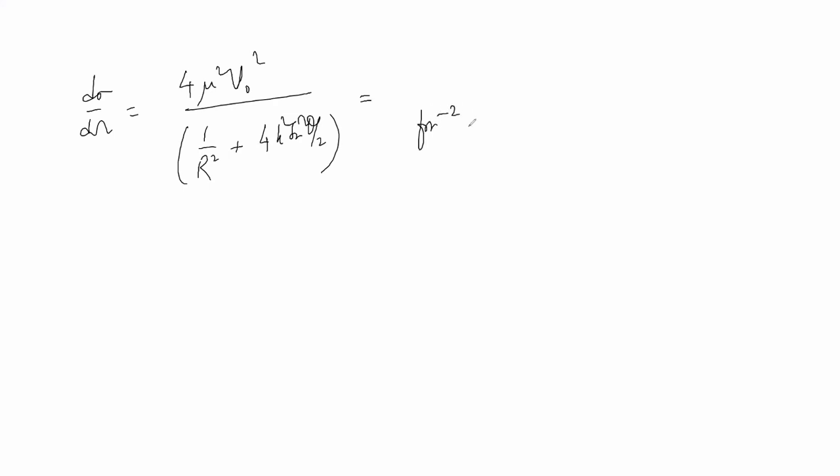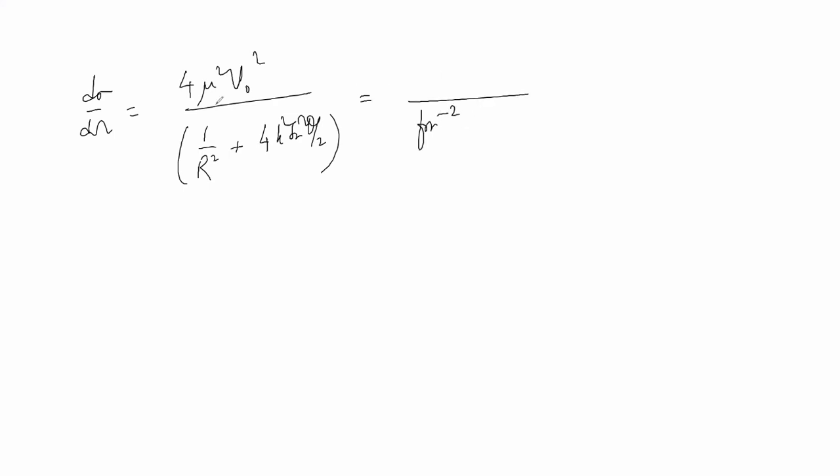Again, let me write the expression. This was 4 mu square V naught square by 1 by R square plus 4k square sin square theta by 2. This was Fermi minus 2.